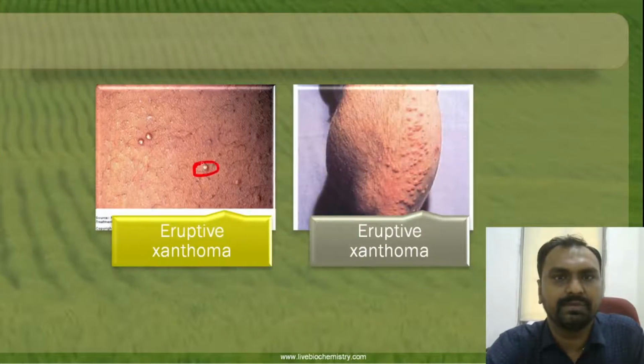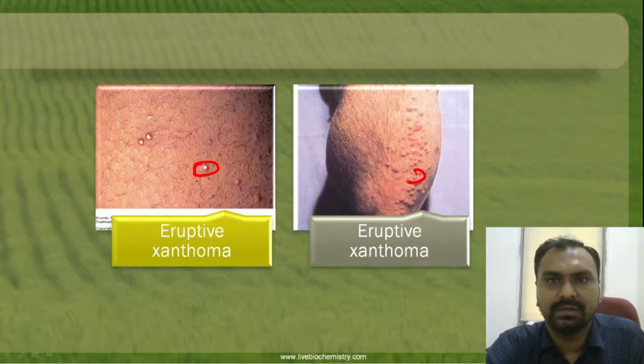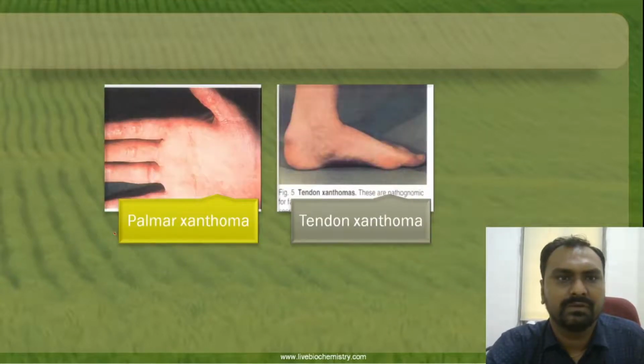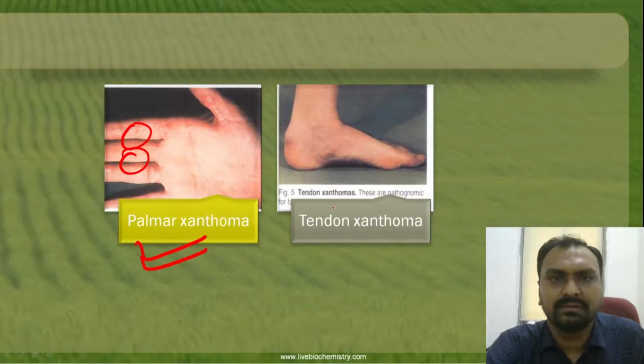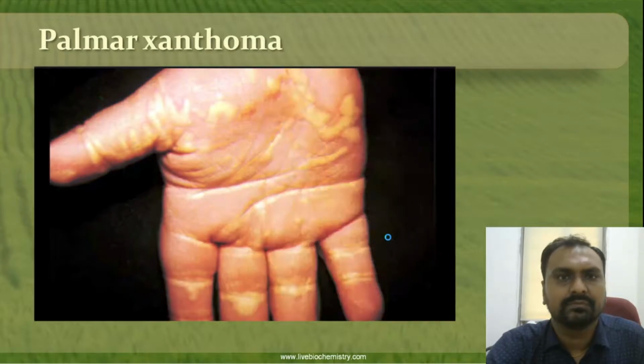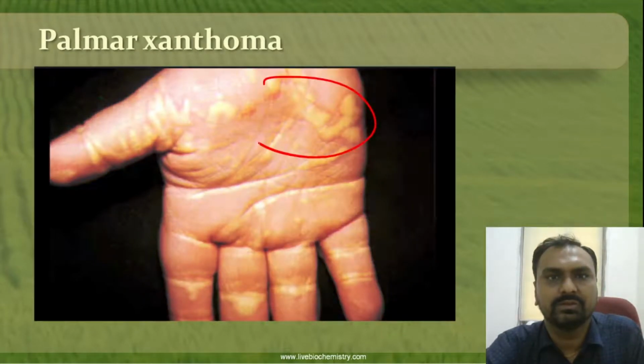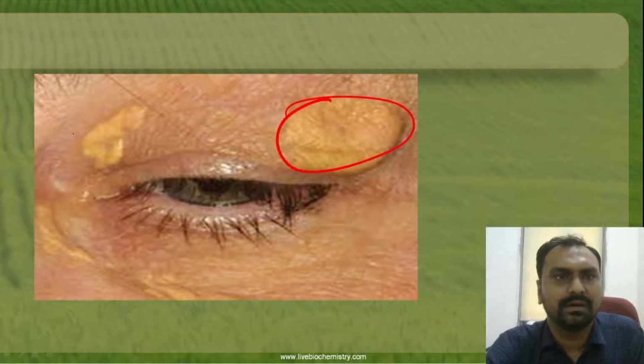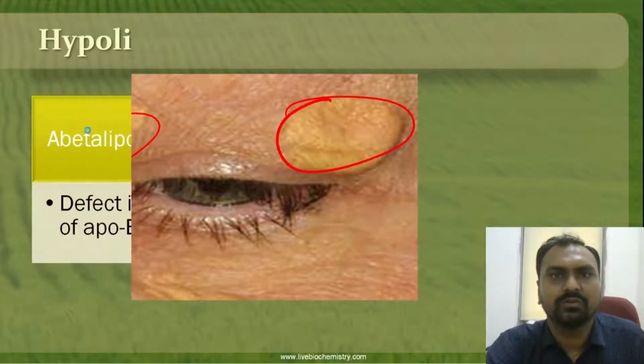Again, this is eruptive xanthoma. Eruptive xanthoma is typical of type 1 hyperlipoproteinemia. Accumulation of this lipid inside the skin, in the palm, is called palmar xanthoma, or it may be present in the tendon, which is called tendon xanthoma. You can see this is palmar xanthoma. Again, xanthoma is a skin lesion, an accumulation of lipids.